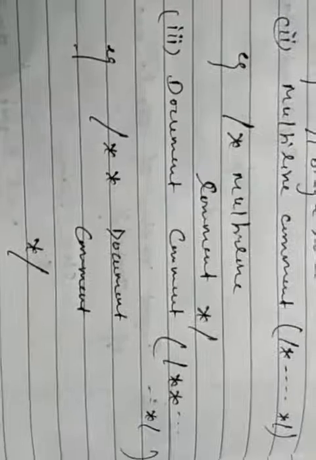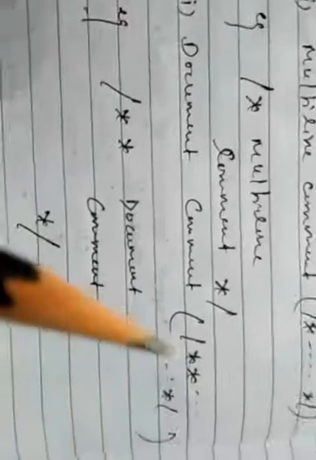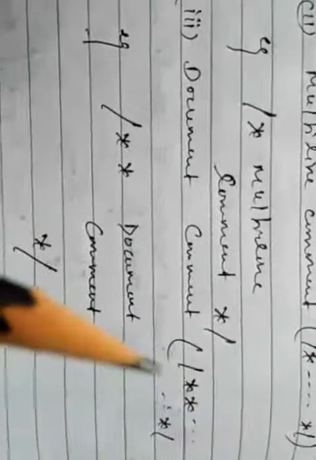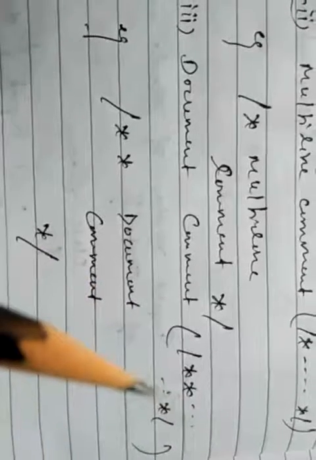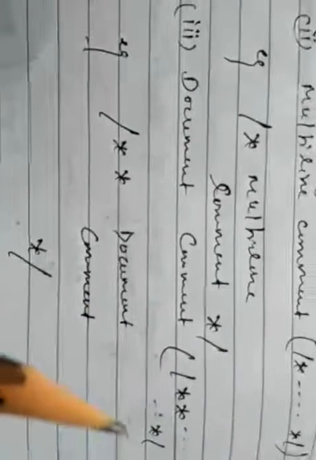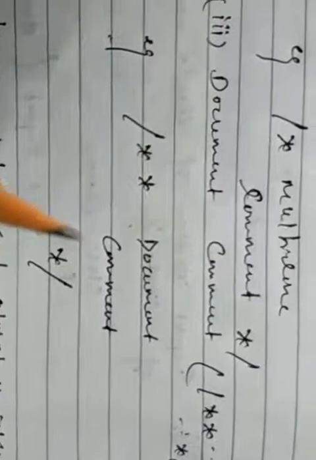The third category of comment is the document comment. This works similar to a multi-line comment, but here the representation is slash double star, and whatever we want to write goes inside, and star slash is the end point of the document comment. In this way we can use the document comment in our programs.